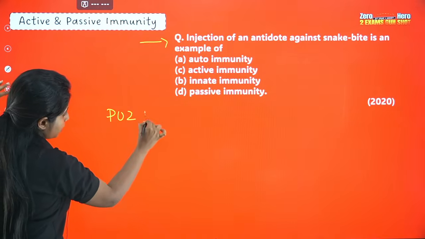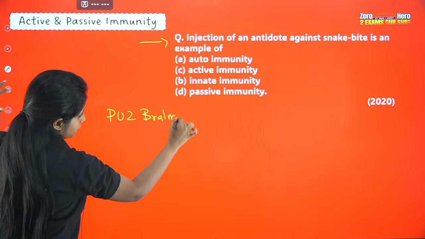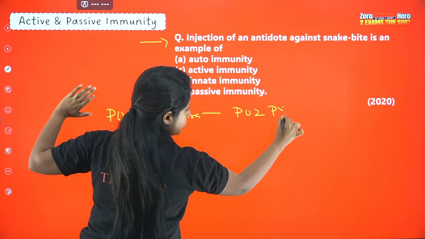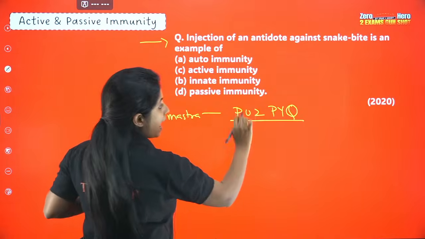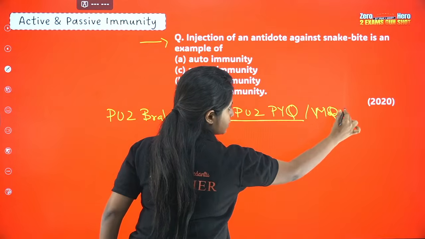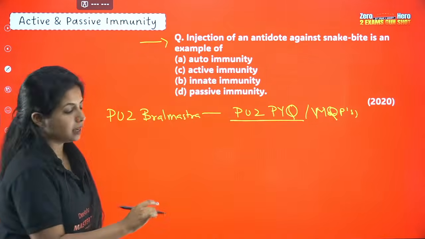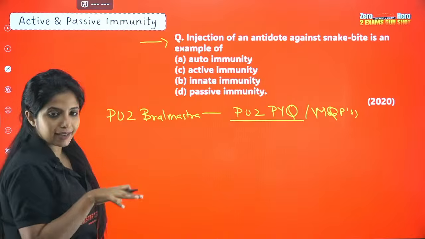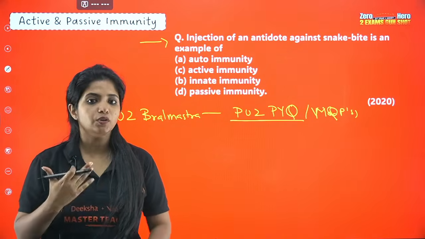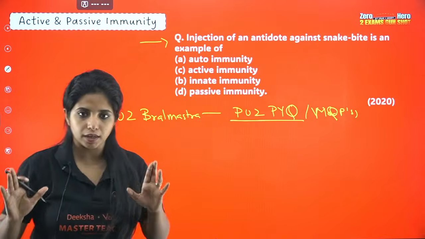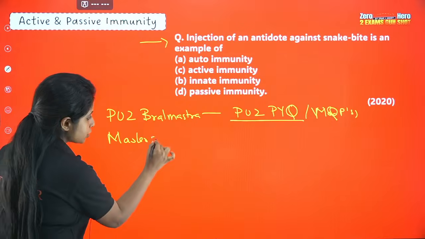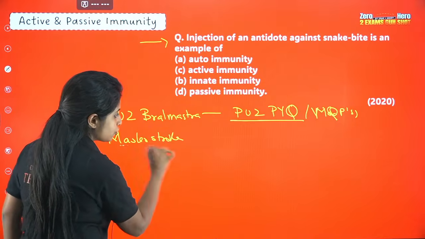So PU2 Brahmastra, which is there, it contains all the PU2 PYQs, as well as your new model question paper questions, MQPs. Okay, that is being covered. Now, Zero to Hero, as of now, it is soon going to end. Within this particular week, it is going to end. We are not going to continue it because the high weightage chapters would be done. Right? Now, what do you have? You have Master Stroke. Master Stroke is important for you because in Master Stroke, you get two things.